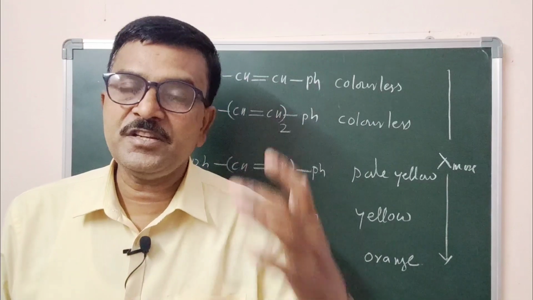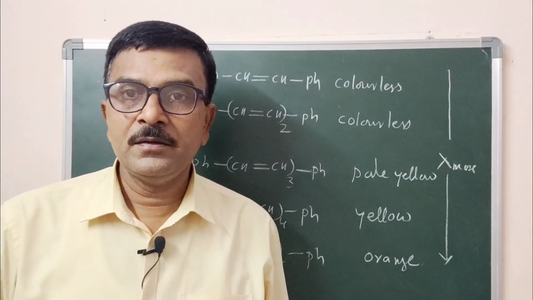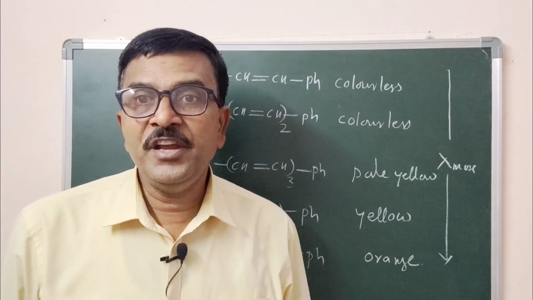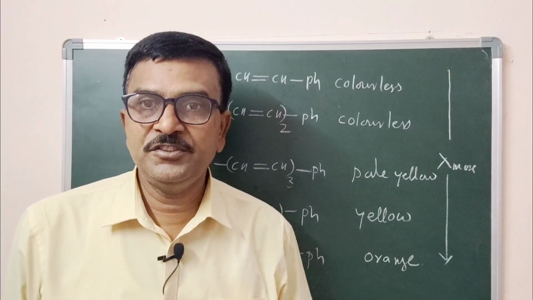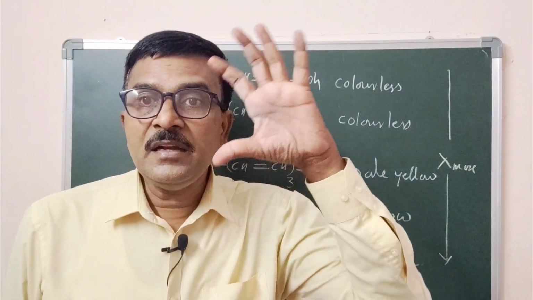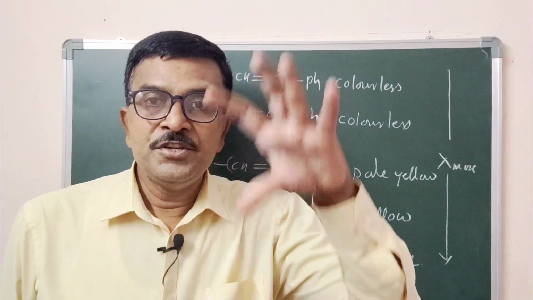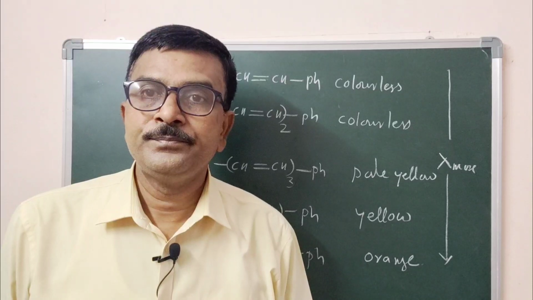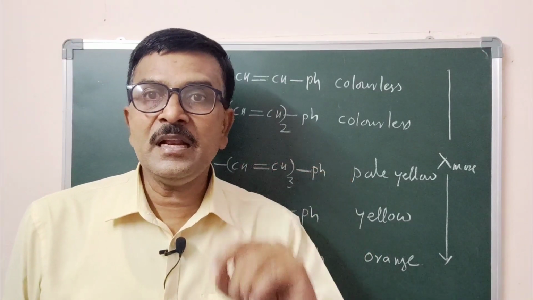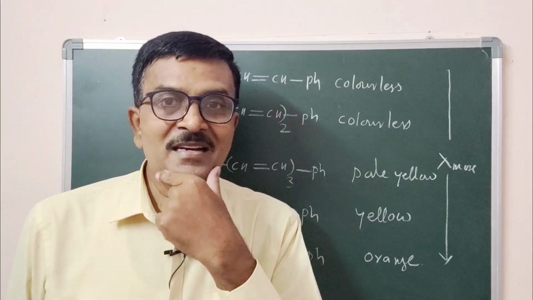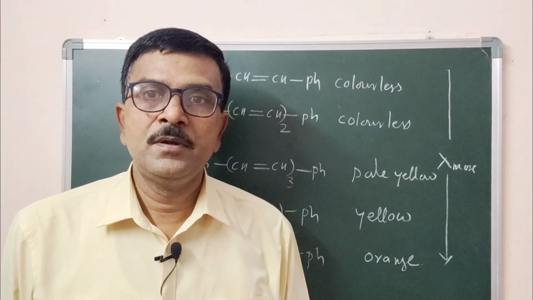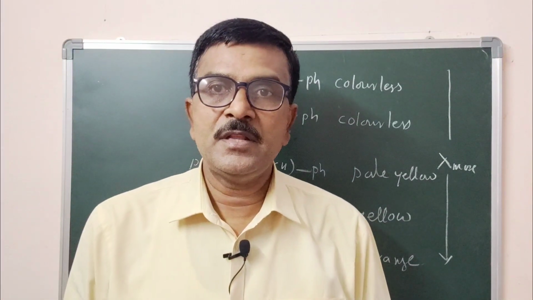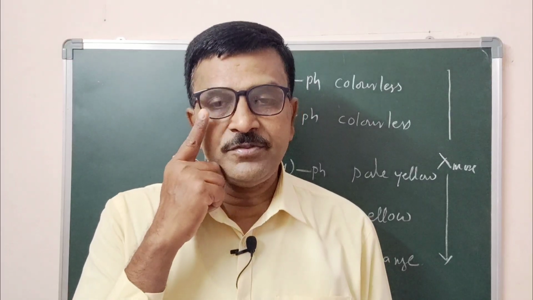So this is about the structural effect, or we can call it the conjugation effect, or effect of conjugation. In brief, increasing conjugation in a molecule shifts the absorption maximum towards a longer wavelength due to increasing resonance energy and decreasing energy difference between the two orbitals. Thereby it absorbs energy at a longer wavelength, that is a bathochromic shift.